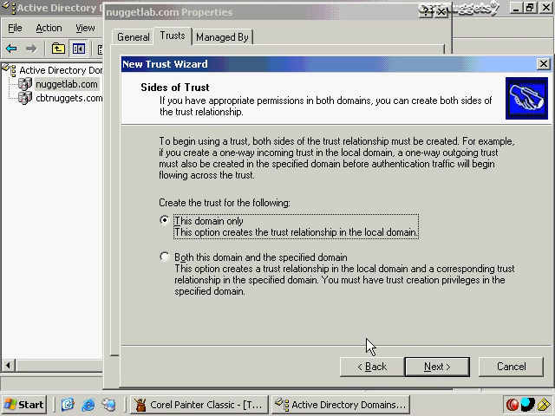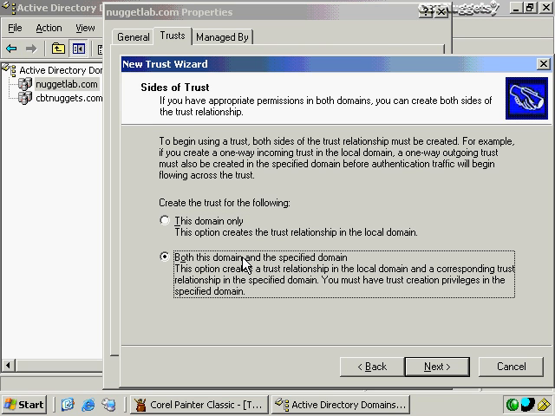Click on Next, and then I can specify whether I want to create the trust relationship in this domain only, and then I might just leave it up to the other domain administrator over in Accusource.local to create the trust relationship on their side. But if I have the credentials with me, if I have a username and a password from Accusource.local that would give me this capability, then I can go ahead and do that here as well for both this domain and the specified domain. Since I have that information, I'll go ahead and select that and click on Next.